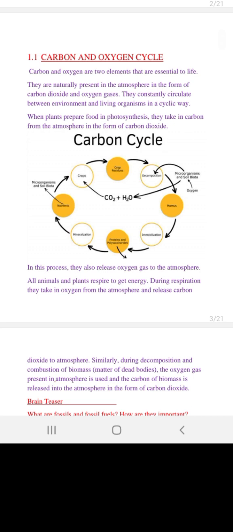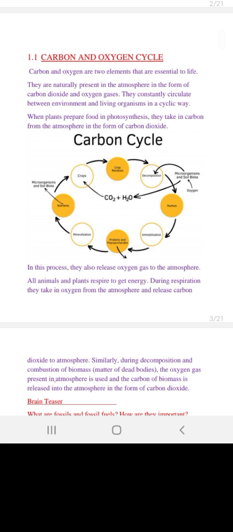Okay, next point: when trees, let's say, die, they have to decompose. Decompose means the conversion of dead organic material into a further simplified form. So when the trees decompose, they convert themselves into fossils. Now these fossils are going to be utilized by different factories for combustion. Combustion is the burning process in the presence of oxygen. This is called the combustion process.